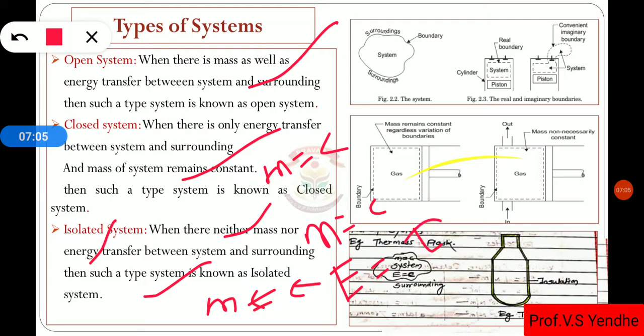In open system, both mass and energy transfer are possible. In closed system, only energy transfer is possible, mass remains constant. In isolated system, neither mass nor energy can transfer between the system and surrounding. That means mass and energy remain constant.